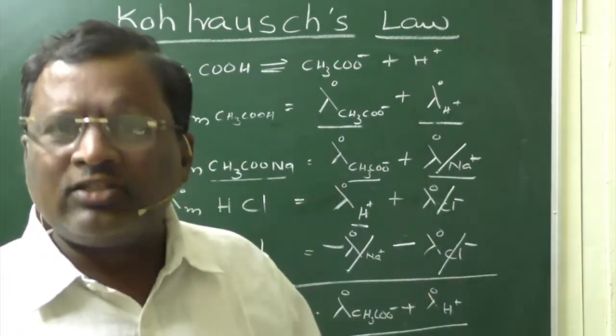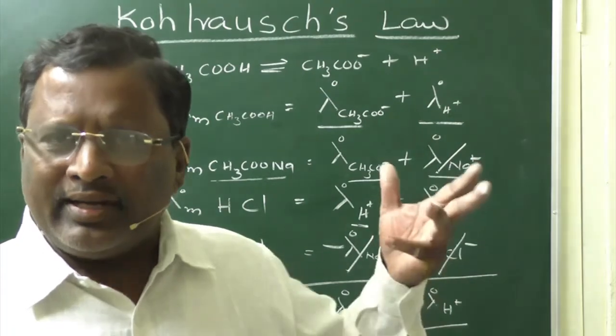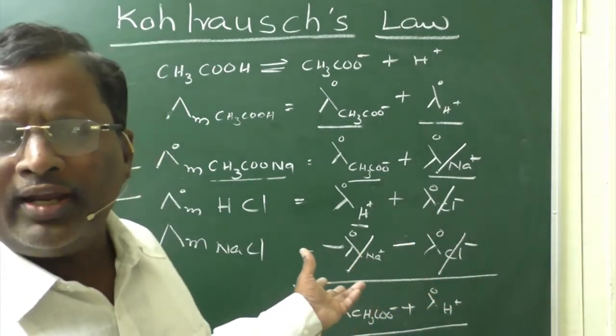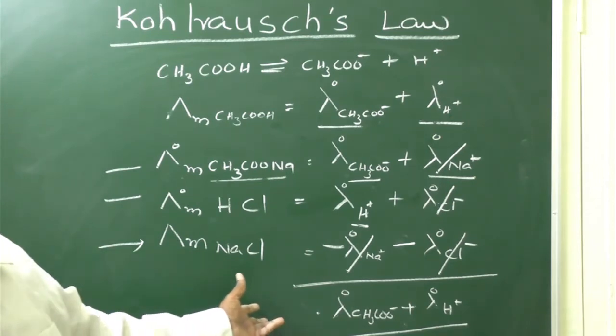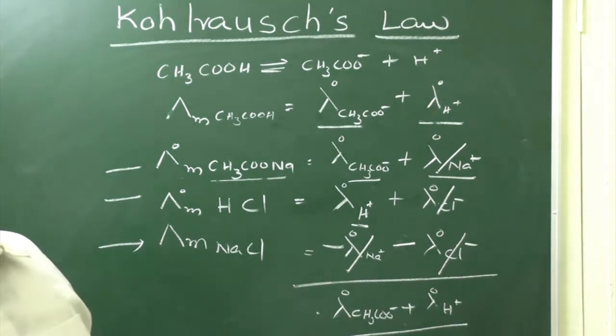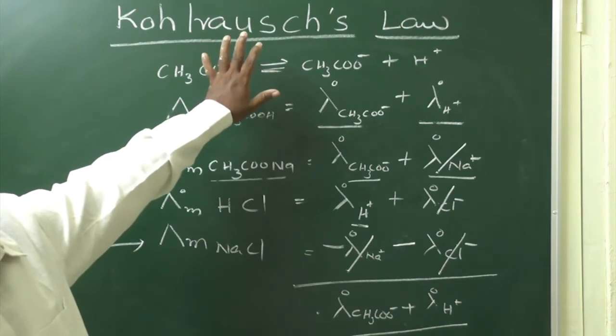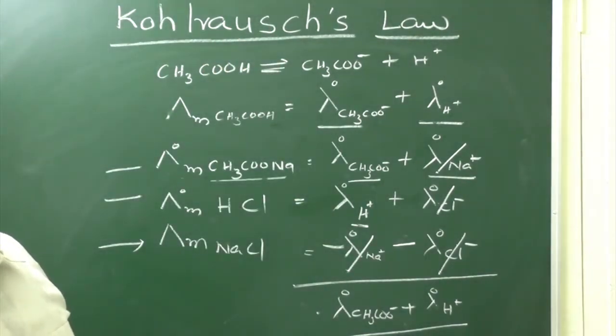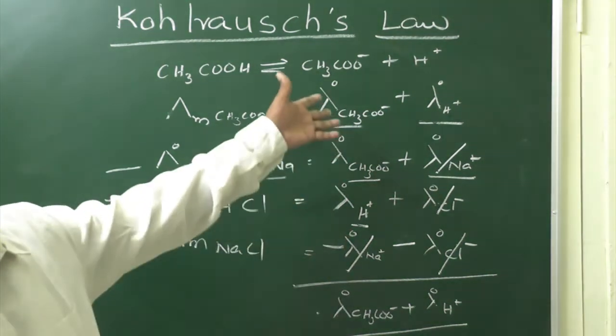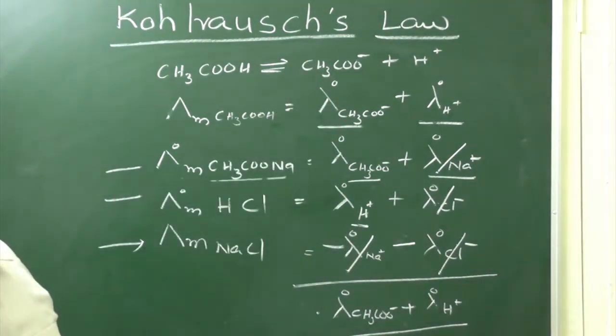In an indirect way, by the results of strong electrolytes, we can calculate the sum of the constituent particles of the weak electrolyte limiting molar conductivities, and it will be equal to the limiting molar conductivity of acetic acid.